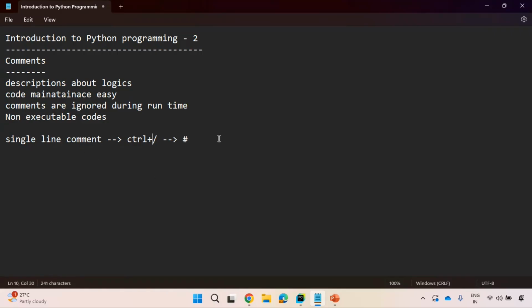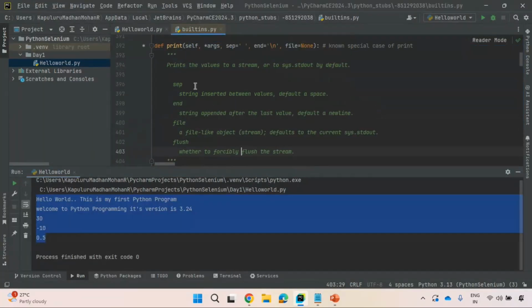If you want to specify a multi-line comment, observe this very carefully. What you need to do is control plus shift plus forward slash to specify multi-line comments. So multi-line comments means you can specify a description inside triple double quotes or triple single quotes. Observe here, triple double quotes or triple single quotes. You see here, this is the description.